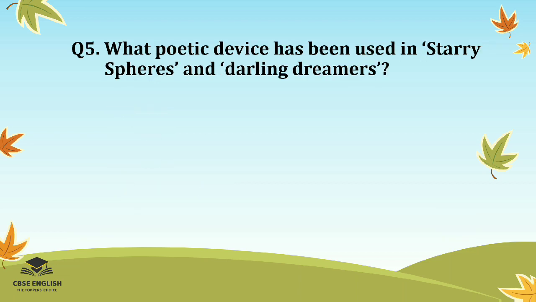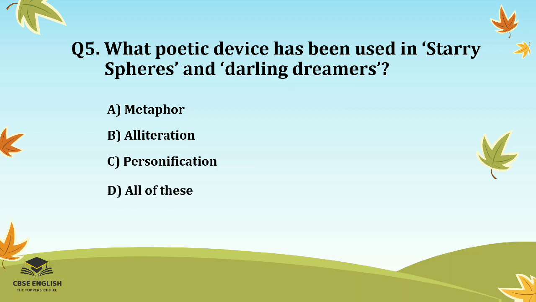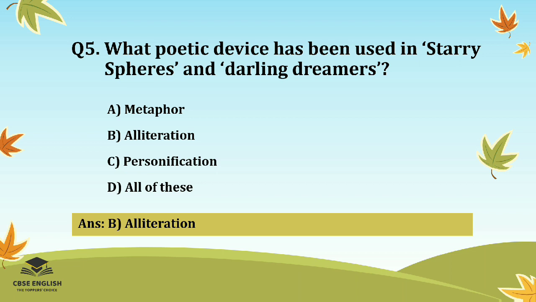Question number 5. What poetic device has been used in starry spheres and darling dreamers? Options are metaphor, alliteration, personification, or all of these. And the correct answer is alliteration.